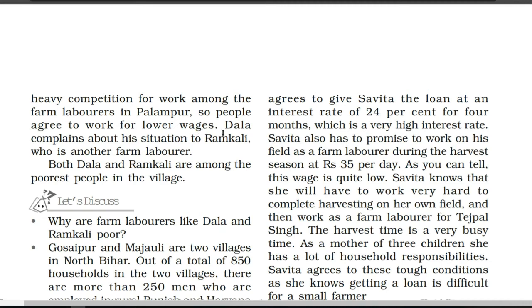Here also Dala's condition is the same, because it is very difficult to find a job. That's why Dala, without any complaints, is ready to do that work, because something is better than nothing. Dala complains about his situation to Ramkali, who is another farm laborer. Both Dala and Ramkali are among the poorest people in the village. Their condition was very miserable.